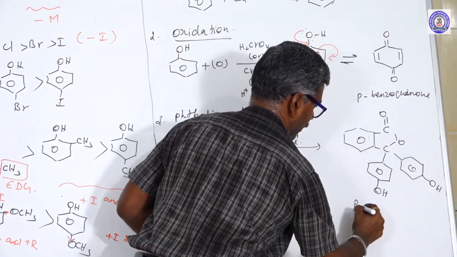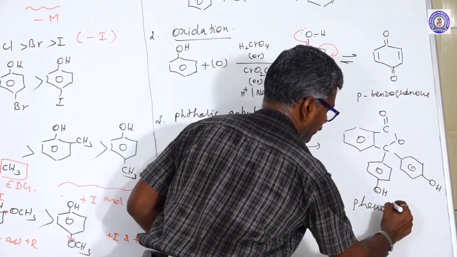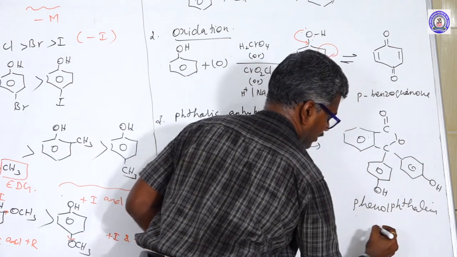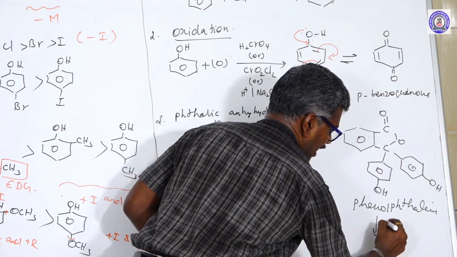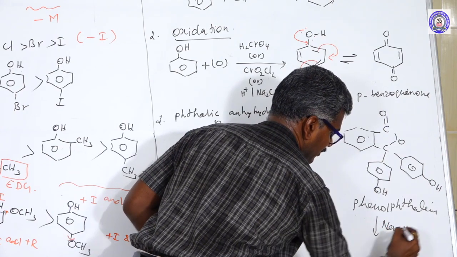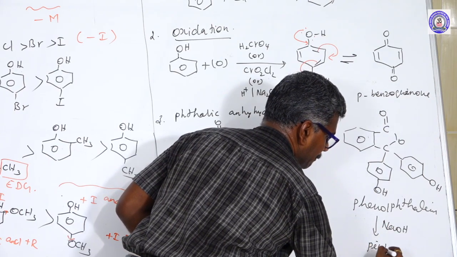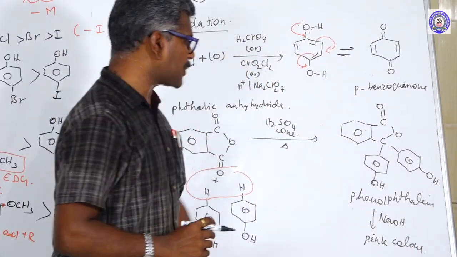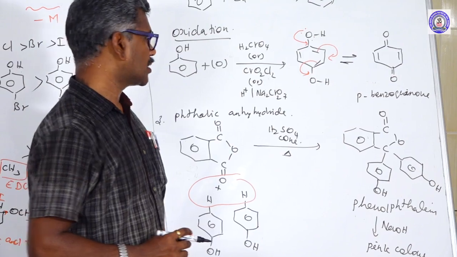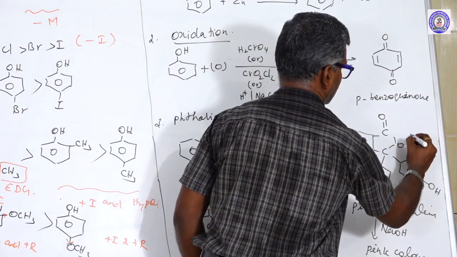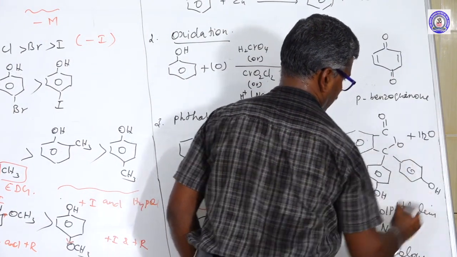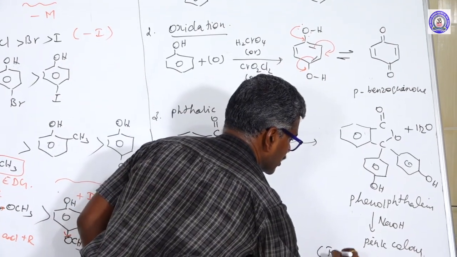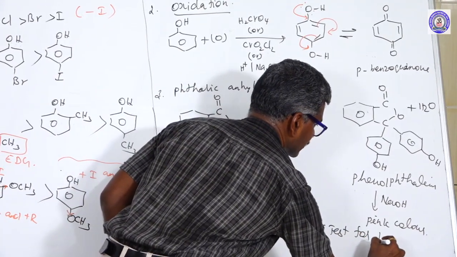This is phenolphthalein. Phenolphthalein reacts with NaOH to give a pink color. This is explained by the Ostwald theory. Removal of water. This is known as the test for phenol.